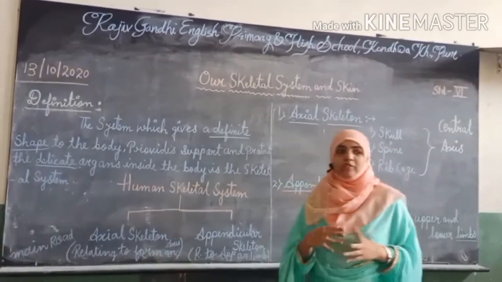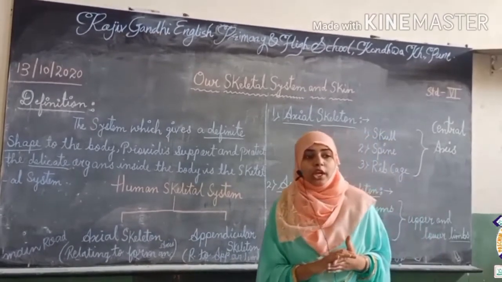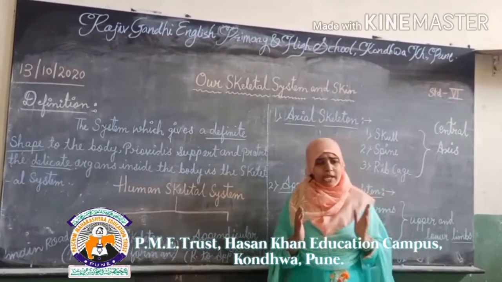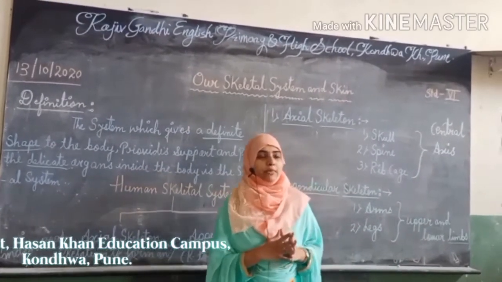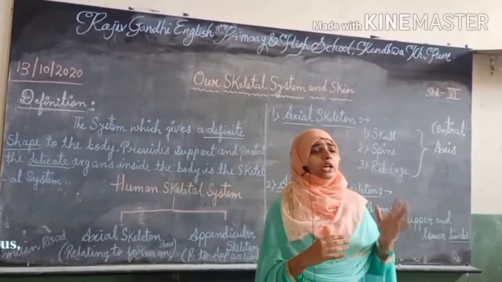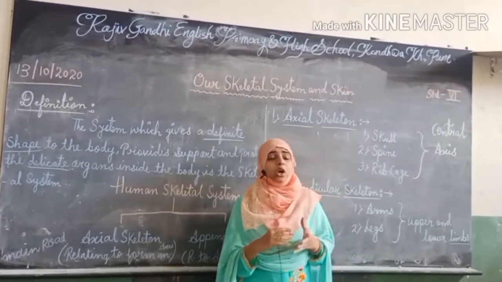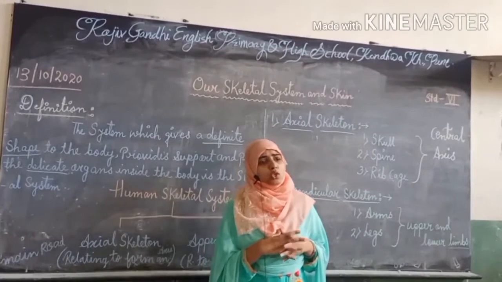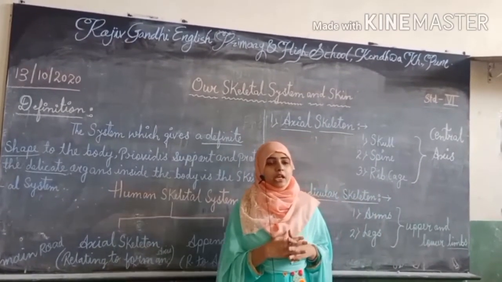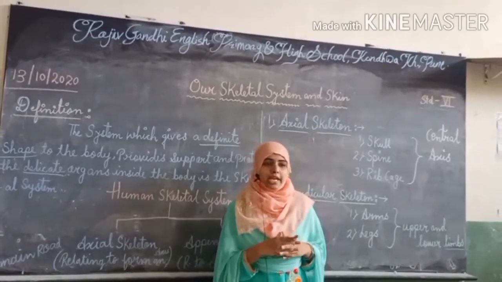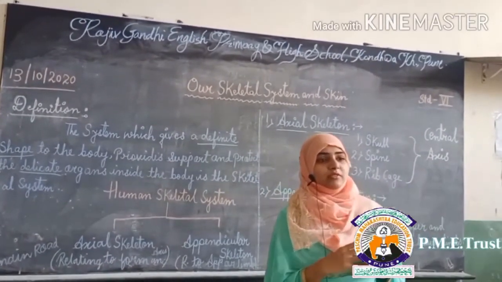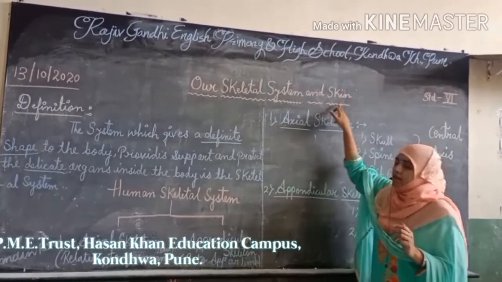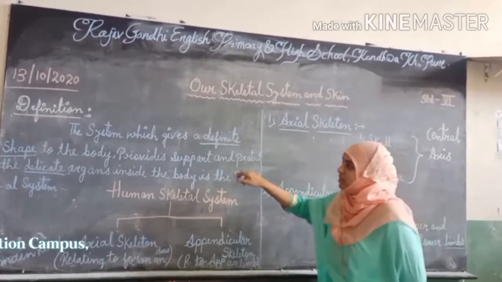Today we are going to learn a new topic. What do you mean by human skeleton system? There are many systems in our body. For example, when we consume and intake food, that system is known as the digestive system. Likewise, there are many systems: circulatory system, nervous system, digestive system. First we are going through the basic one, our skeleton system and skin.